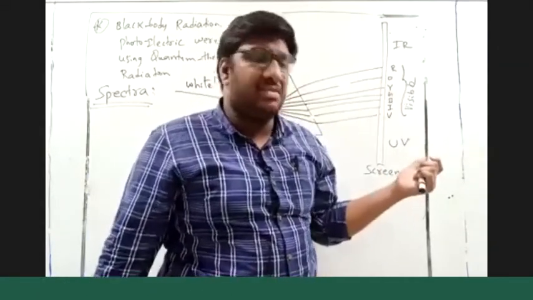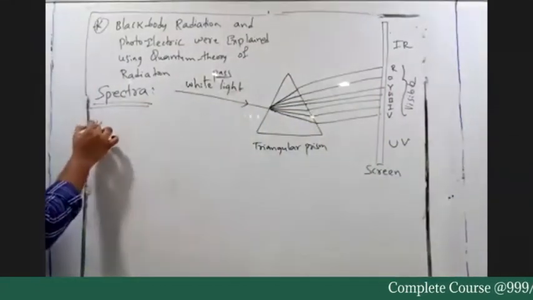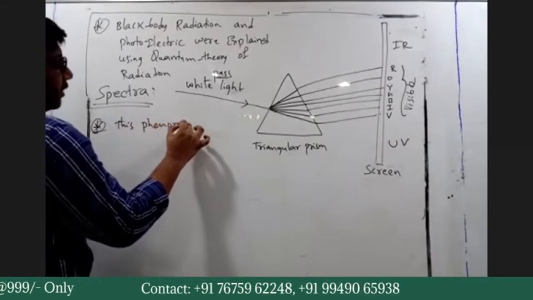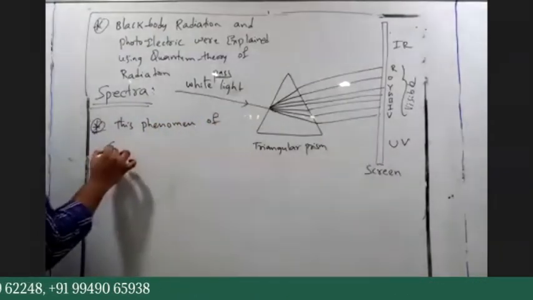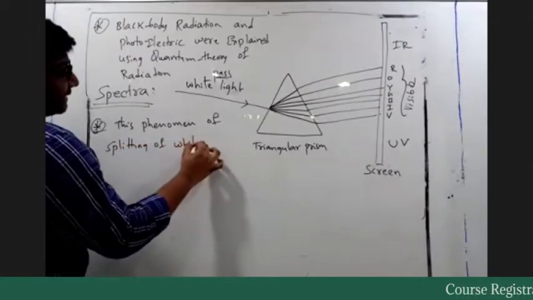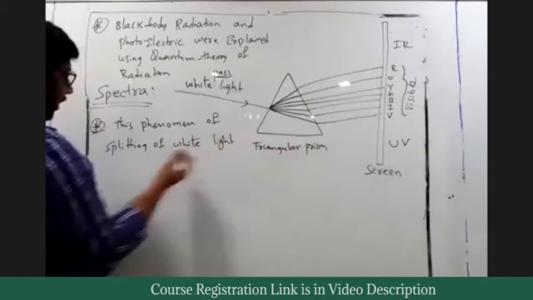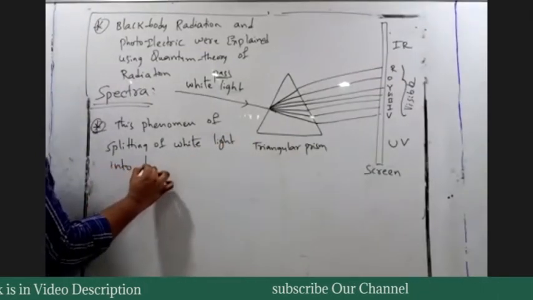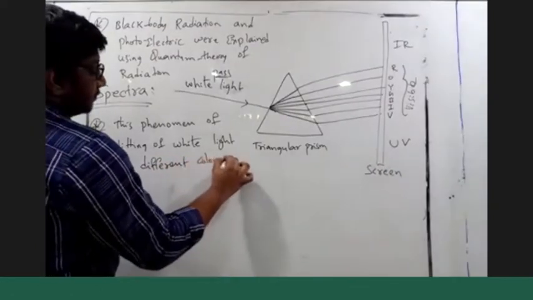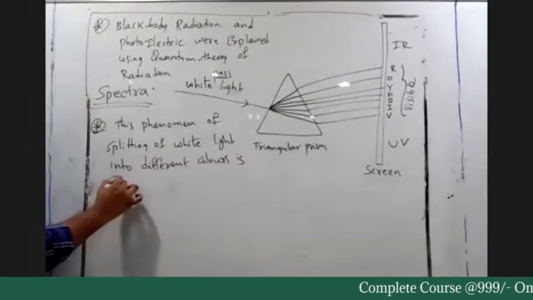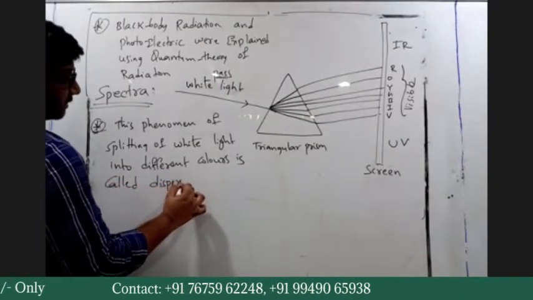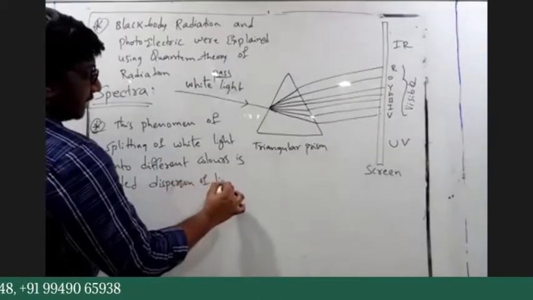This phenomenon of splitting of white light into different colors is called dispersion of light.